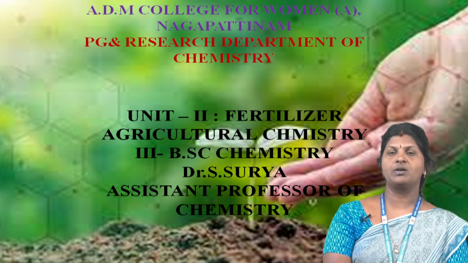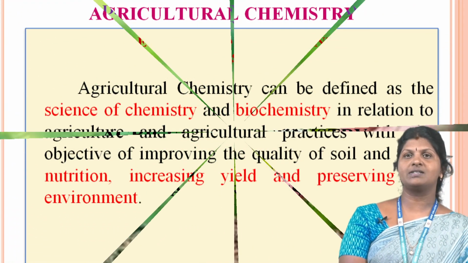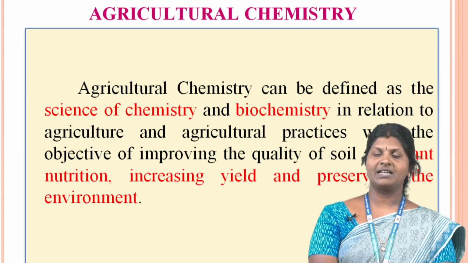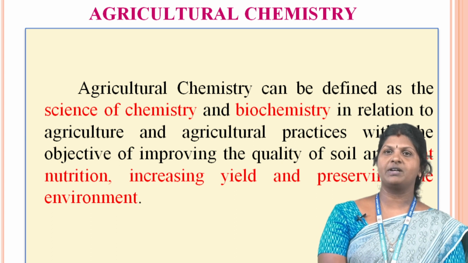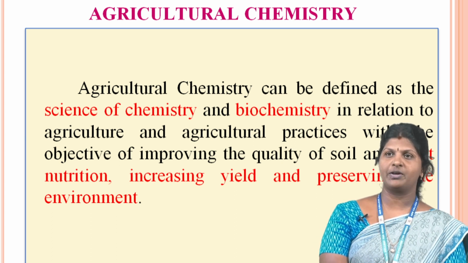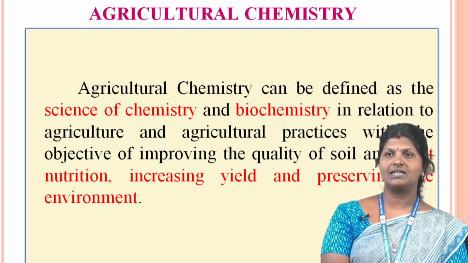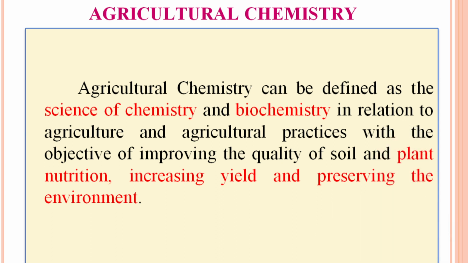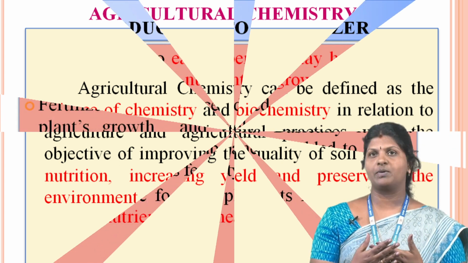Today we are going to learn about agricultural chemistry. First, we know what is meant by agricultural chemistry. Agricultural chemistry can be defined as the science of chemistry and biochemistry in relation to agriculture and agricultural practice, with the objective of improving the quality of soil and plant nutrition, increasing yield and preserving the environment.